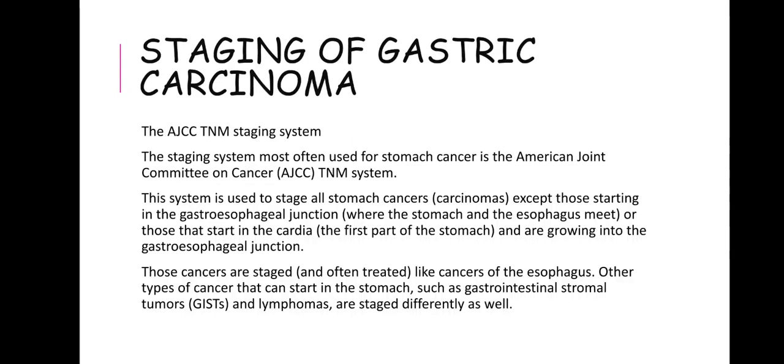Staging of gastric carcinoma. They use the AJCC TNM staging system. The staging system most often used for stomach cancer is the American Joint Committee on Cancer TNM system. This system is used to stage all stomach carcinomas, except those that start in the gastroesophageal junction or those that start in the cardia, which is the first part of the stomach, and are growing into the gastroesophageal junction. These cancers are staged and often treated like cancers of the esophagus.